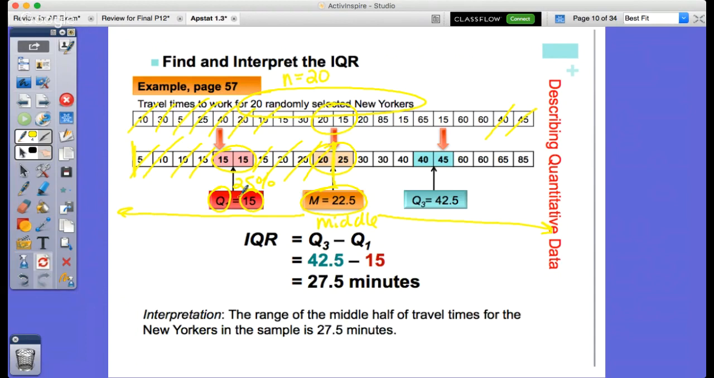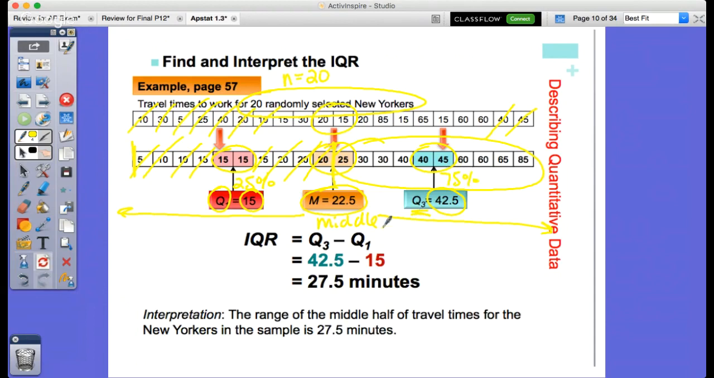We can represent the fact that the numbers from 15 all the way to the left represent 25% of the data, where from 15 to 22.5 is the second 25% of the data. And then the third we can find by finding, out of the second 50%, the median there. So we do that and get 40 and 45 to get a median of 42.5. We label that Q3, which represents the 75th percentile.